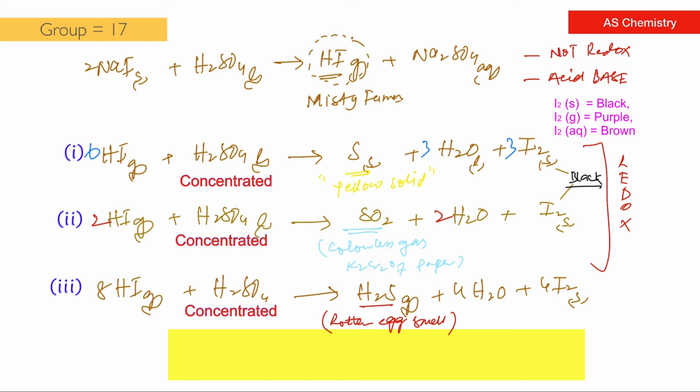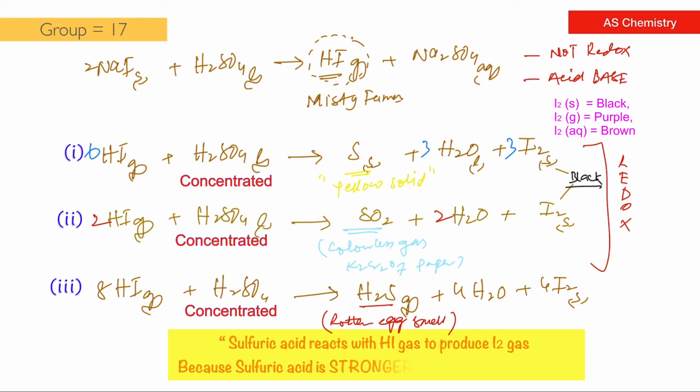Why does this reaction happen, and why does HI react with sulfuric acid? Sulfuric acid reacts with HI to make iodine gas, solid, or aqueous solution because sulfuric acid is a more powerful oxidizing agent than iodine. That's why this reaction happens.